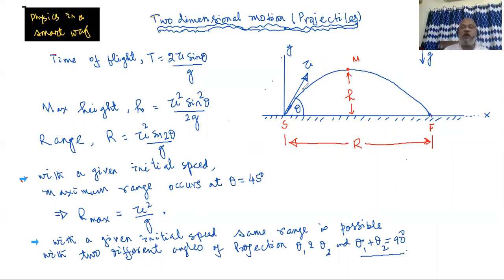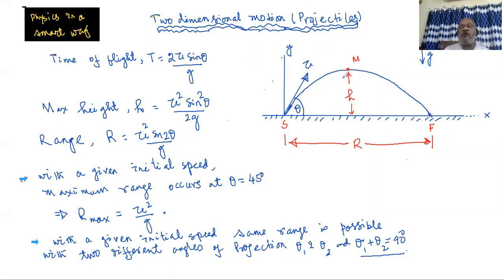We throw a body in an inclined way. Initial velocity is u, angle is theta, that almost all of you do know. You know the body makes a path, and the path is like this. Some of you also know that the curve the body traces will be a parabola. Forget it, it doesn't matter now. Our issue is something different.